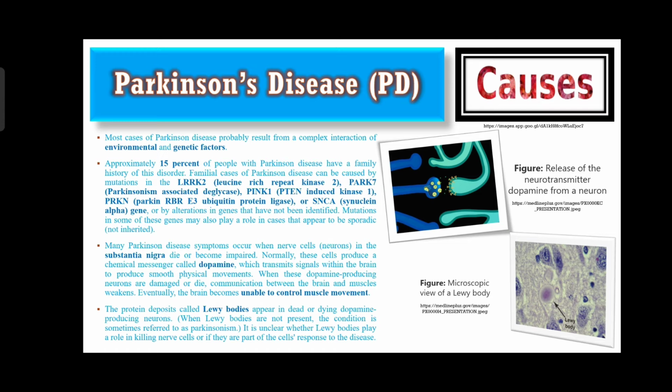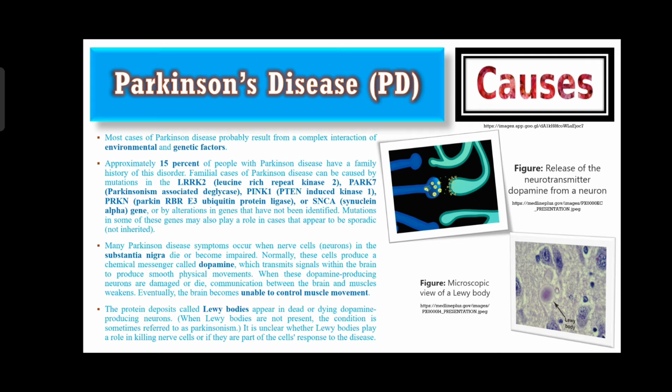PARK7 gene stands for Parkinsonism associated deglycase. It makes the DJ-1 protein and it is also active in the brain and other tissues throughout the body. PINK1 gene stands for PTEN induced kinase 1. It makes a protein called PTEN induced putative kinase 1 and this protein is found in cells throughout the body, with the highest level in the heart, muscles and testes. PRKN gene stands for Parkin RBR E3 ubiquitin protein ligase. It is one of the largest human genes and makes a protein called Parkin.